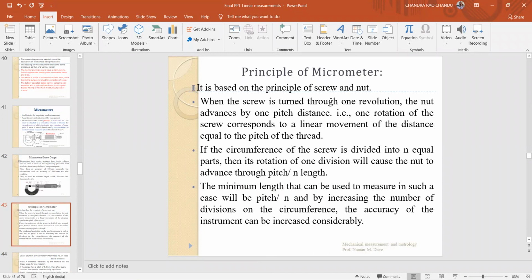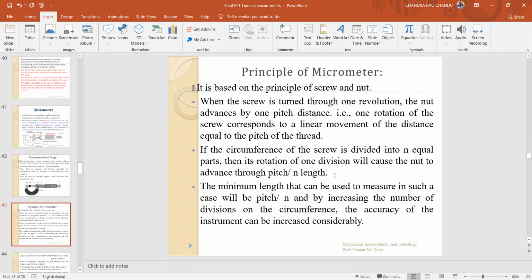A very important point is this. It is based on the principle of screw and nut. When the screw is turned through one revolution, the nut advances by one pitch distance. One rotation of the screw corresponds to a linear movement equal to the pitch of the thread. Suppose you turn the screw inside the nut through one revolution, automatically it advances through one pitch distance.